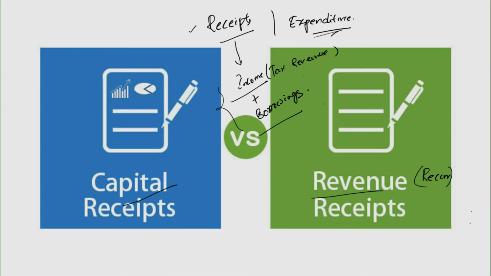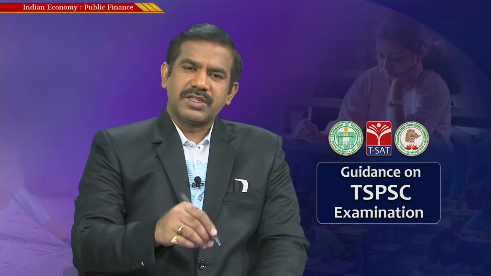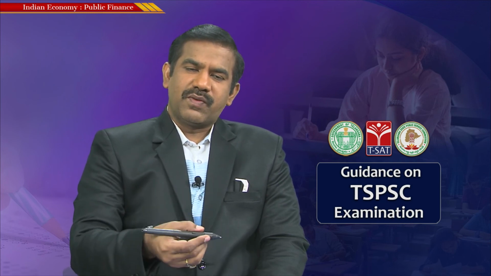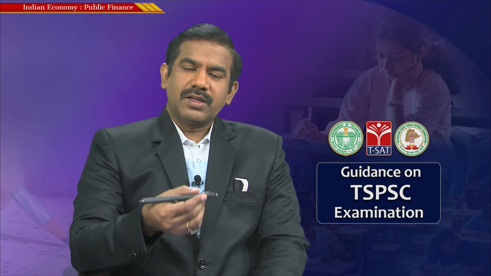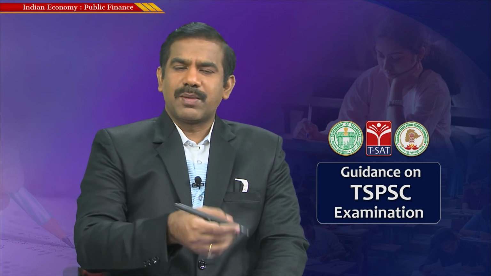Let me give a very simple example. Let's say you are living in a rented flat. The rent you are paying is your regular or recurring expenditure. The rent that the landlord receives is his recurring income, or what we call revenue receipt. Let's say the flat in which you are residing has been purchased by you. One fine day you happen to purchase the flat. The money you spend on buying the flat is your capital expenditure, and the money that the owner of that flat receives after selling it is his capital receipt.